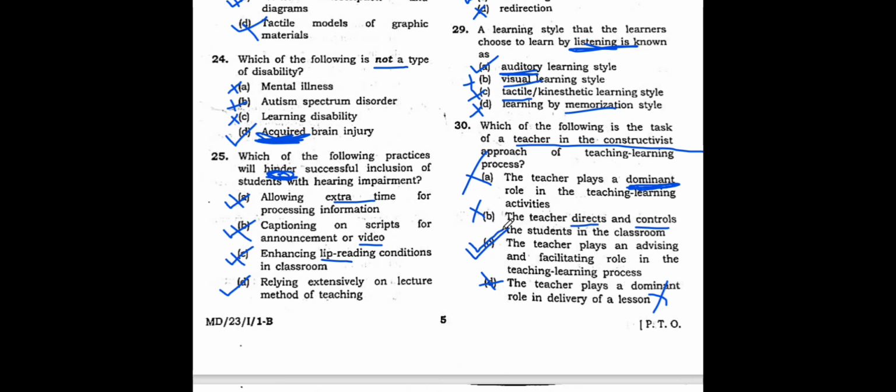We do not educate the child, we are not giving knowledge, we are just sharing our knowledge with the learners, right? So how do we share? We share it by becoming a facilitator. Facilitator means to facilitate something, or somebody, or a situation. So we are the facilitators. Teachers are known as the facilitator. Remember this word, right? This word is very important. Now, role in the teaching learning process: this is our role, advising and facilitating. These are not our roles, right?